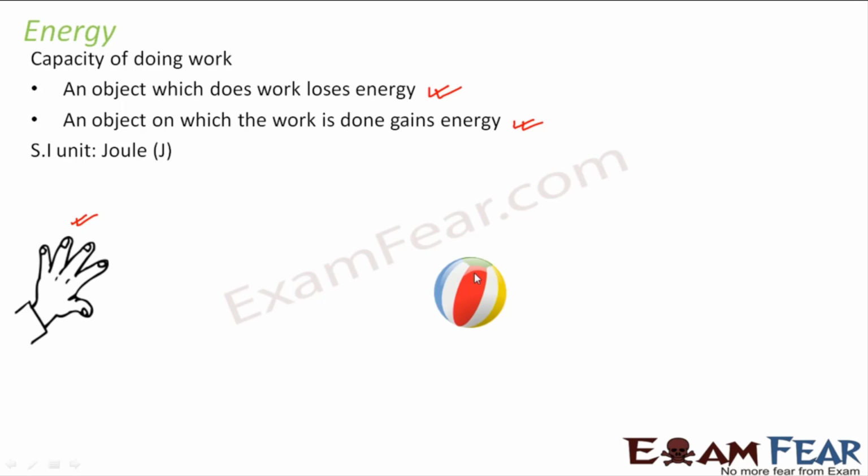The SI unit which is used to measure energy is also joule, because energy and work are closely related. Work is not possible without energy. If an object doesn't have energy, that object cannot do work. If an object does not do work, in that case, energy cannot be gained or lost. So work and energy are very closely related. The unit which is used to measure work is the same as the unit which is used to measure energy. So the SI unit of energy is also joule.